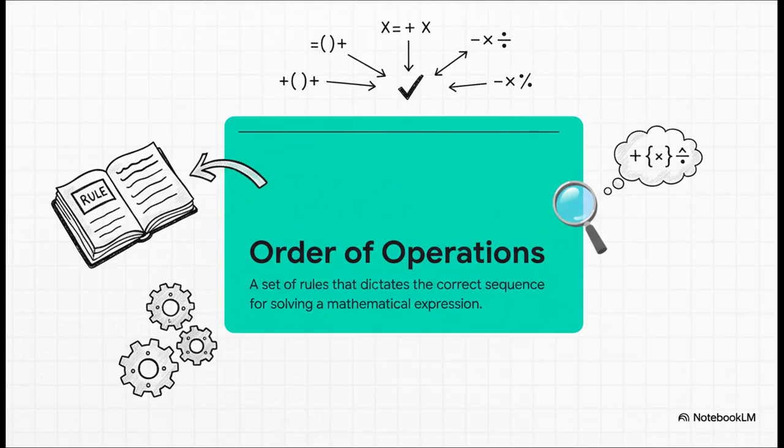I love this analogy. Think of it as the grammar of math, right? Just like grammar gives us rules to build sentences so everyone can understand each other, the order of operations makes sure that a complex equation means the exact same thing to a scientist in Tokyo as it does to an engineer in California. It's all about clear, unambiguous communication.